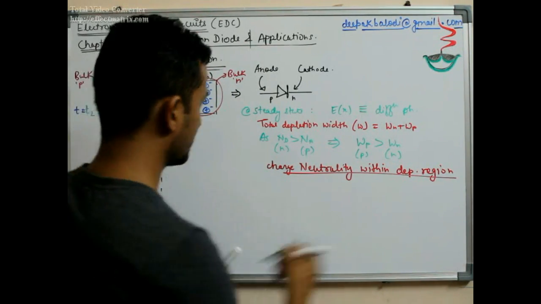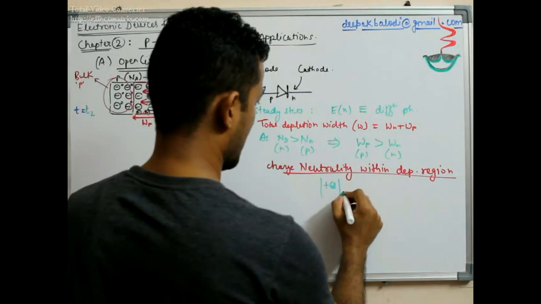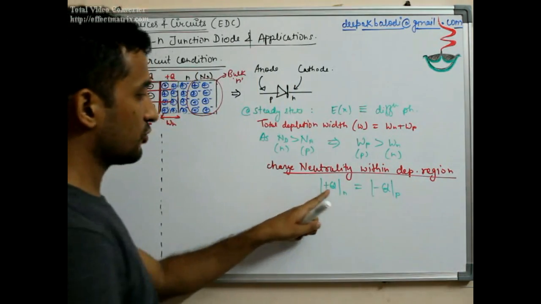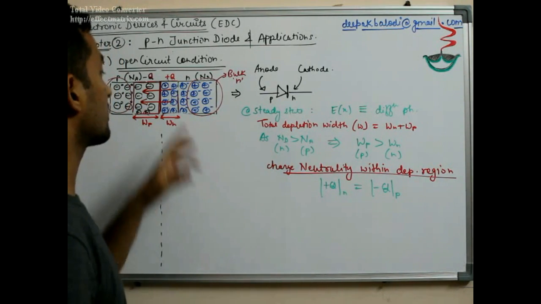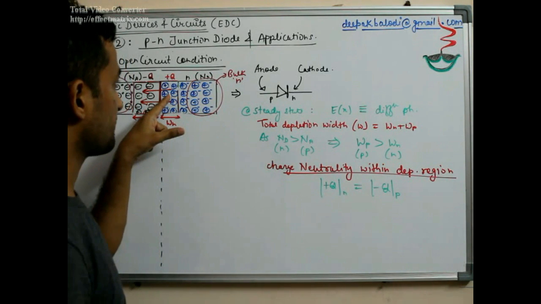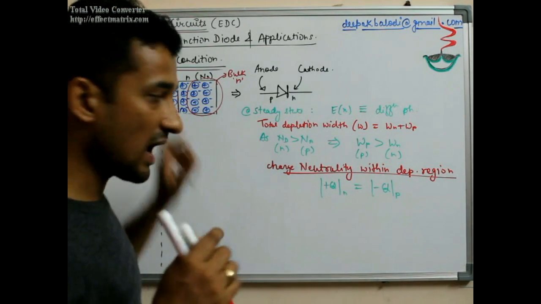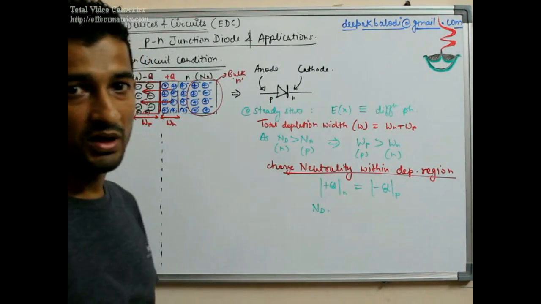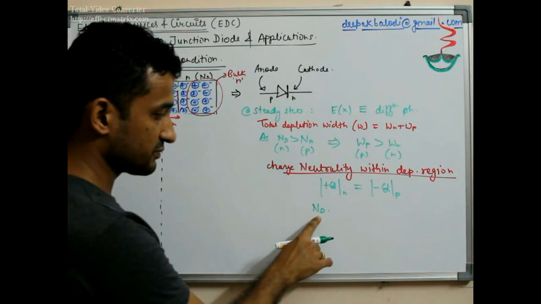So let me write it like this: the plus Q side of N has to be same as minus Q side of the P, and the total amount of charge, plus Q on the N side, will be the concentration of fixed ions, which is same as the concentration of impurity atoms, Nd, into the volume, because this is per unit volume.